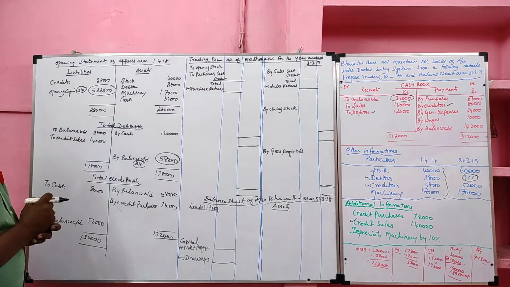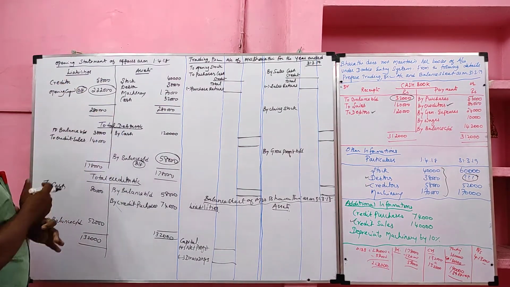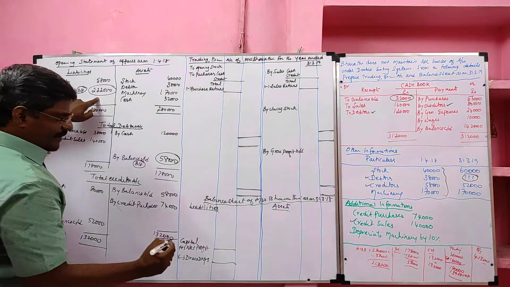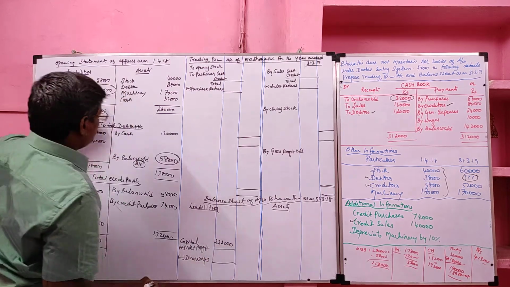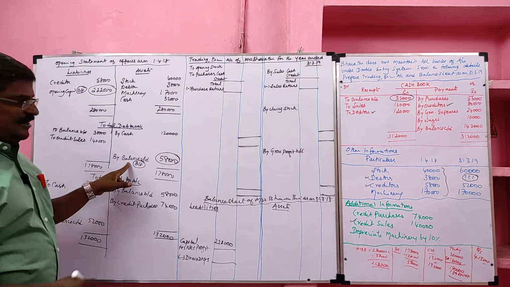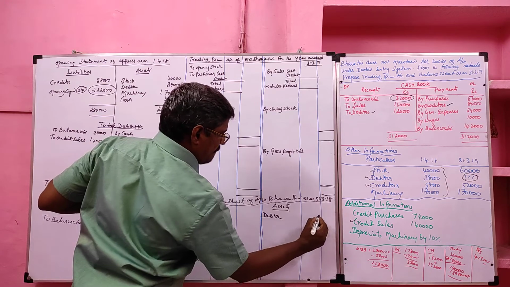So before solving the problem, first we should transfer the missing information to the trading profit and loss account and balance sheet. The first missing information is capital. It will appear on the liability side, 2,22,000. Then the second missing information is closing debtor. It will appear on the asset side, 58,000.